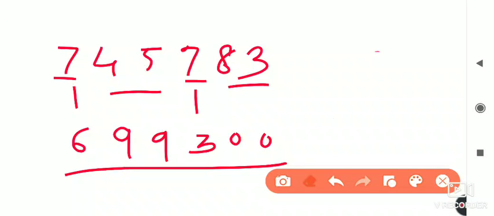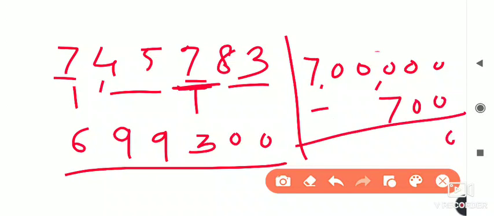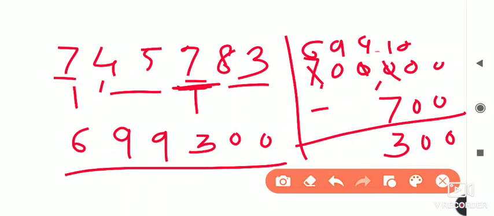First, this 7's place value is 7 lakh, so write here 7 lakh. Minus this 7's place value, which is 700, and do the subtraction of both. 0, 0, 10 minus 7 is 3. Here is 9, here is 9, and here is 6. So it is 999,300... so if you do it both ways, you get the same answer. So use this trick. Okay, next we will see another number.